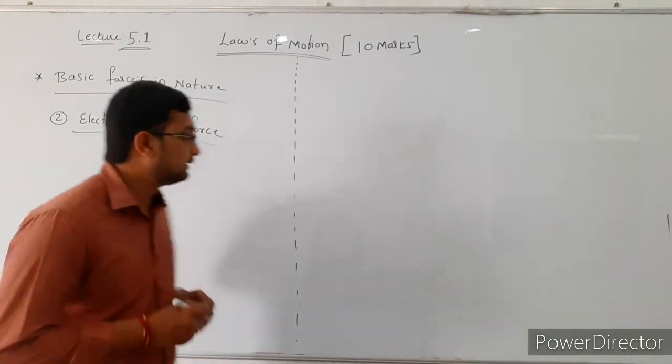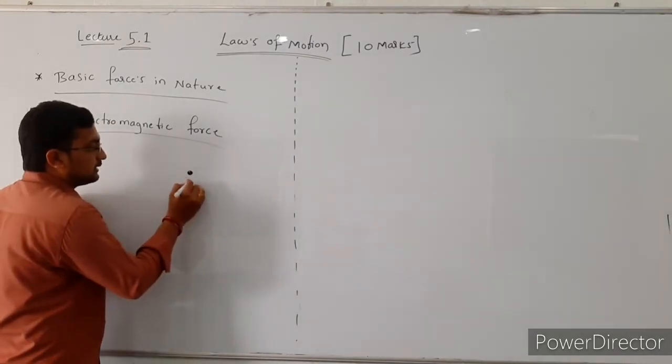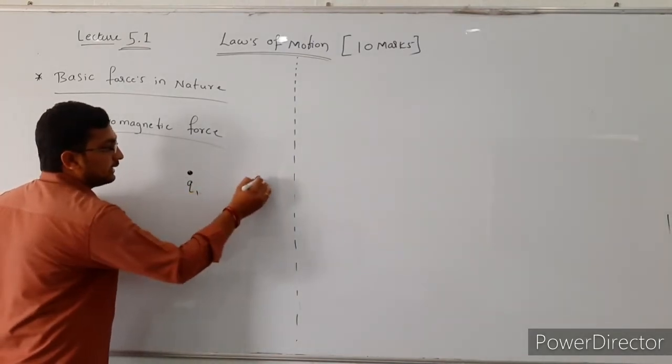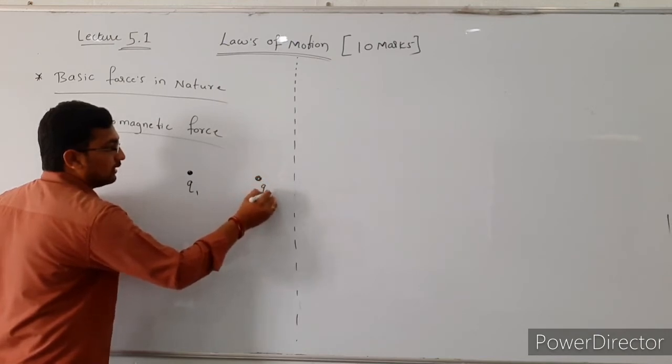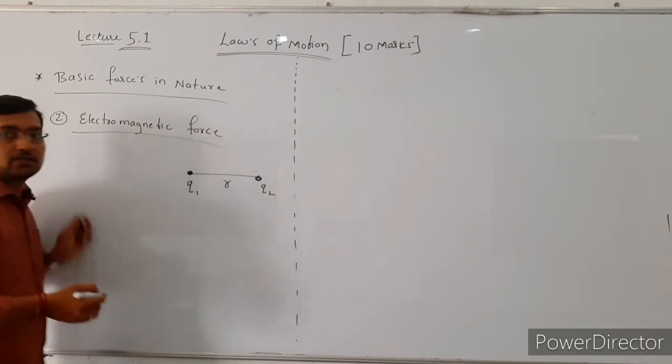Consider this is the first charge, Q1, and this is the second charge, Q2. The distance between these two charges is r.